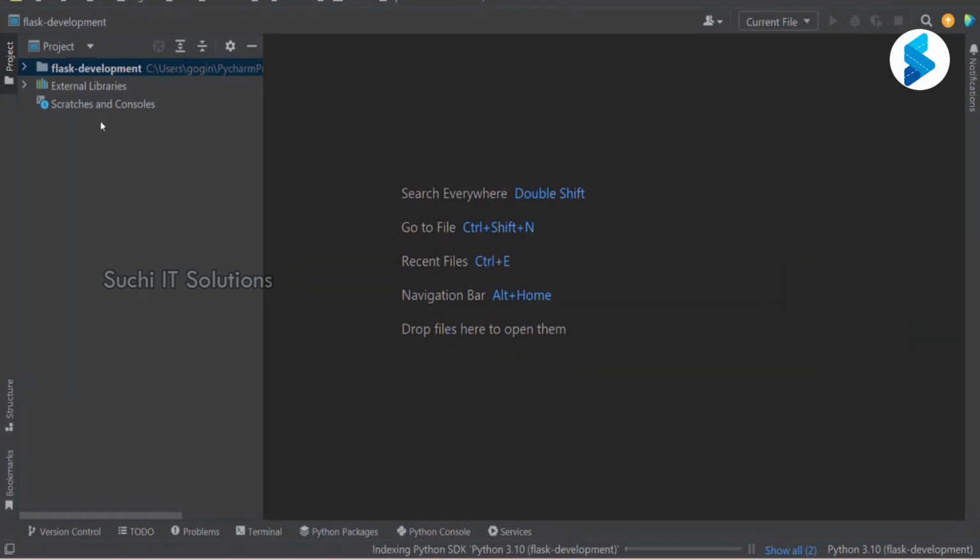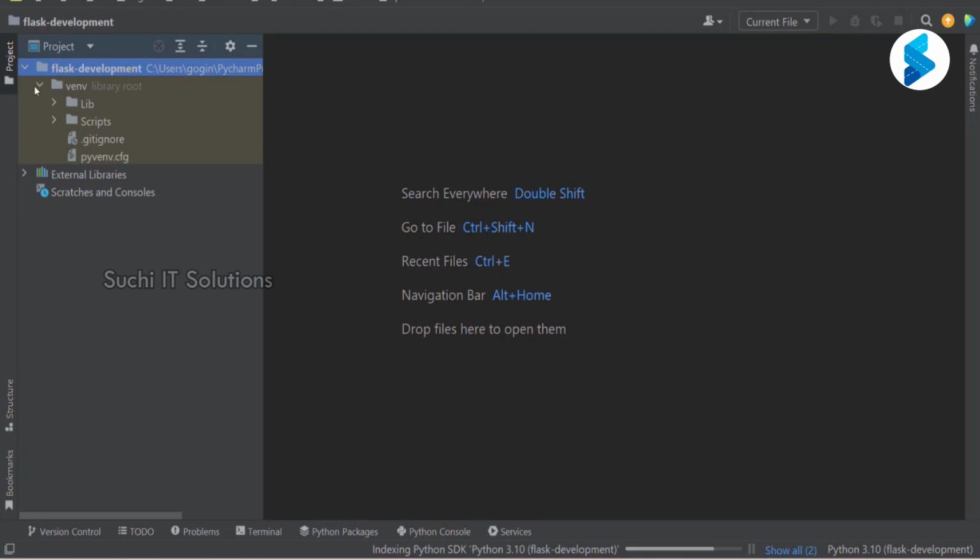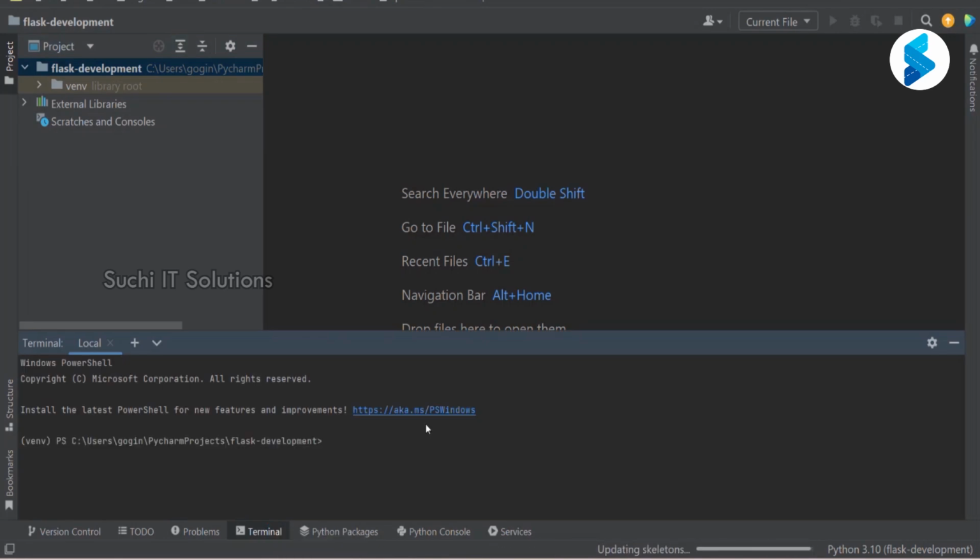Since this is one project, I'm going to have a virtual environment. This is the venv. The virtual environment is created by PyCharm itself, and it is basically called venv. When I open the terminal, that is activated by default. Even if it is deactivated, we can always activate it. How do you activate a virtual environment?